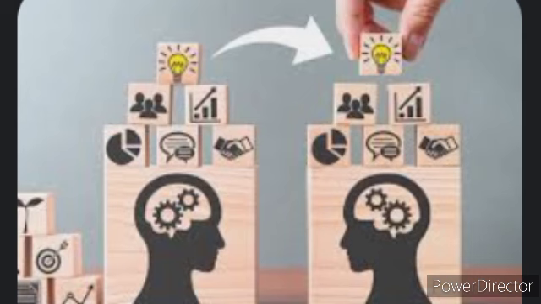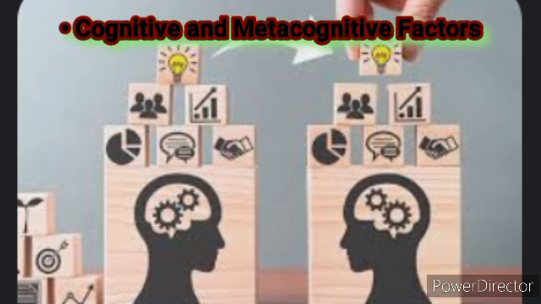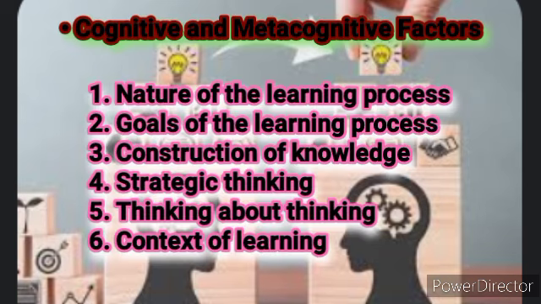The first learner-centered psychological principle factor is the cognitive and metacognitive factors, which anchor six principles that generally describe the nature of the learning process. In this principle, teachers need to be aware of the cumulative nature of knowledge and look at both new knowledge and the previous knowledge of the student for learning.